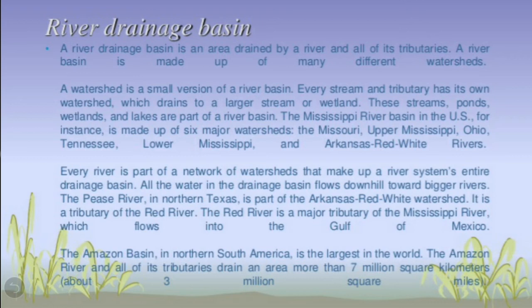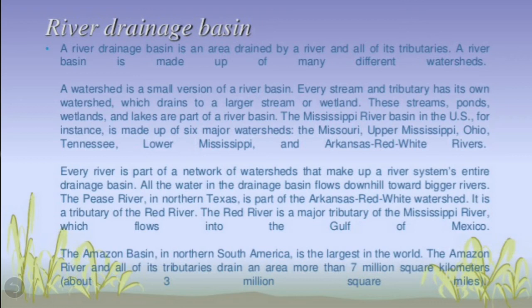As I told you in the beginning of this river drainage basin topic, every river bed is part of the watersheds which make up a river system's entire drainage basin, and all of these flow down towards the bigger rivers.